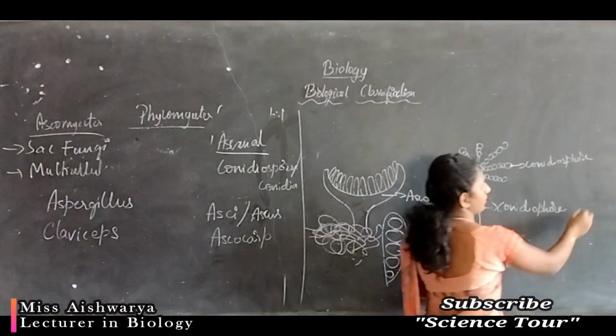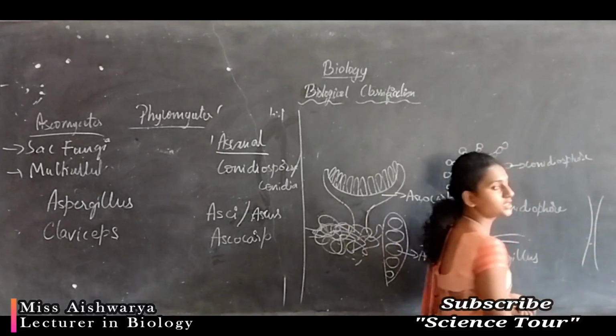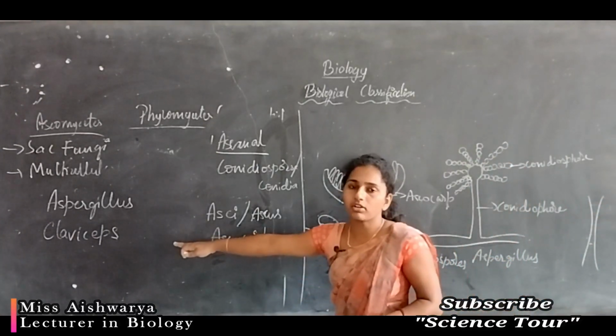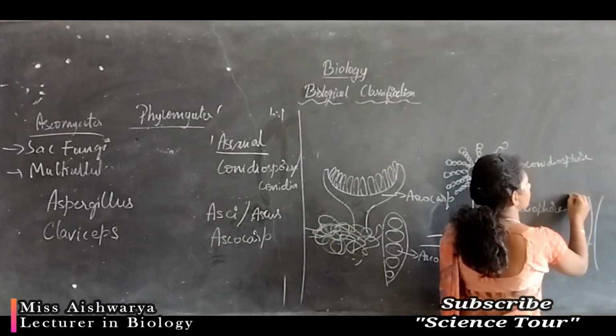Okay, Claviceps purpurea which causes diseases, ergot disease. Claviceps will cause diseases in plants, so it produces a structure like this.